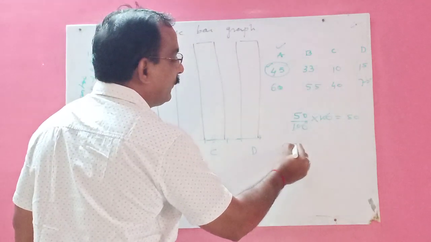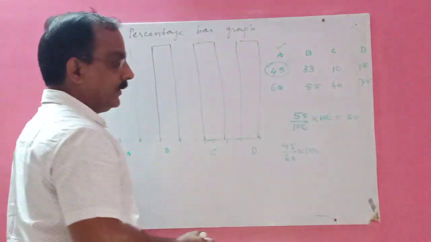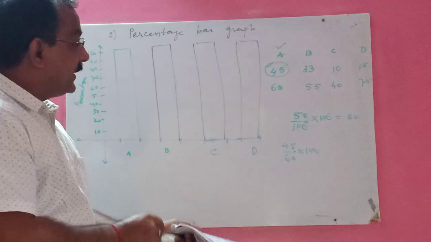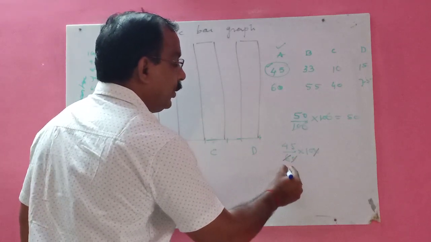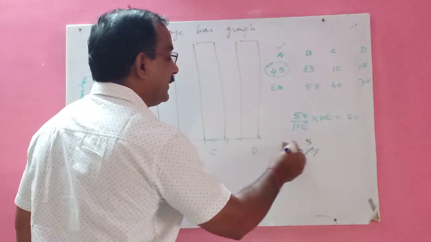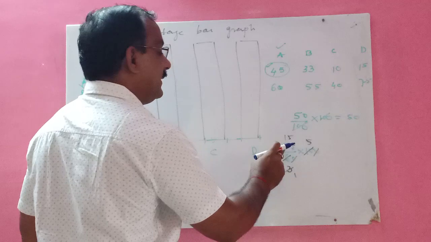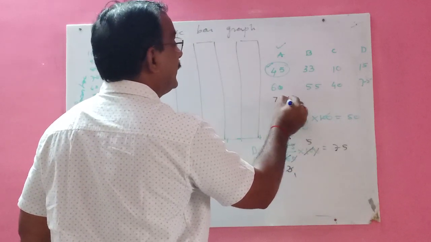Calculate 45 upon 60 into percentage. So 45 upon 60, see, this 0 gets cancelled. 3 fives are 15, 3 ones are 3, 15 fives are 75. So this is 75%.